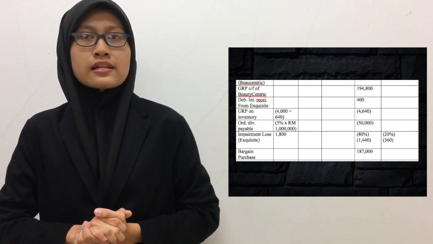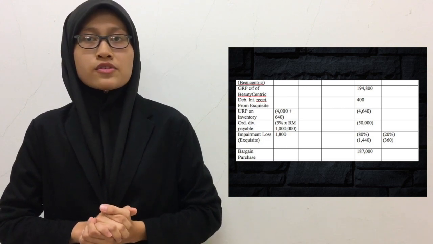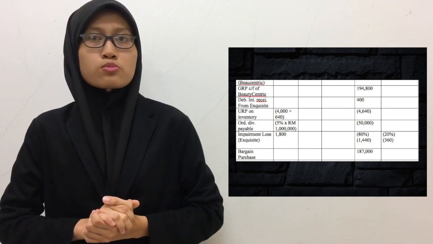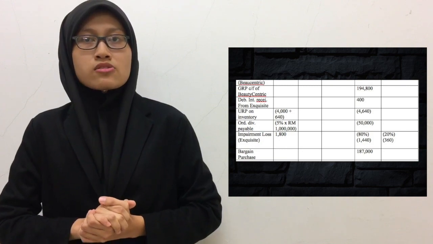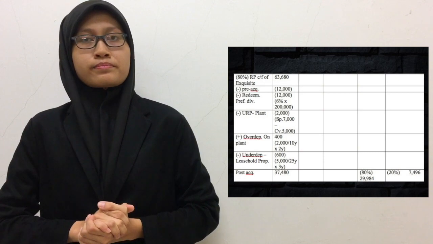and lastly to be added with the bargain purchase that we get from the acquisition of Amiskin, that is RM187 million, that gives the amount to be transferred to GRP of RM326.120 million.